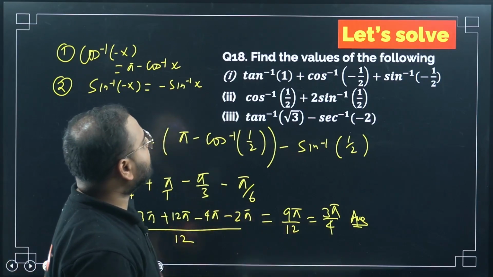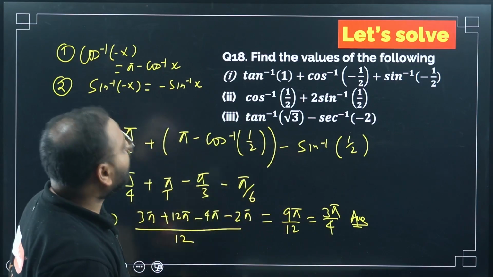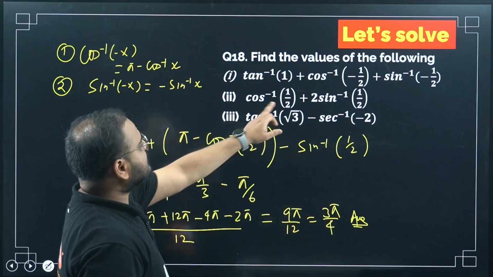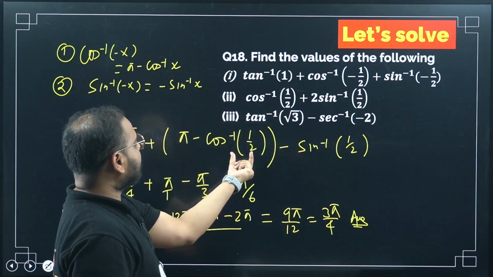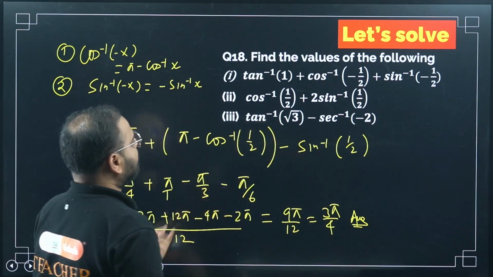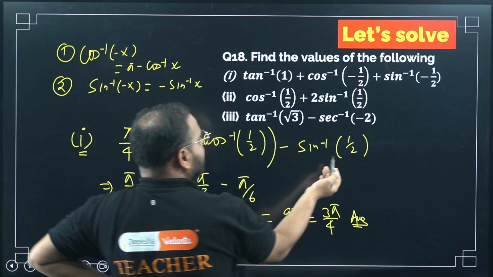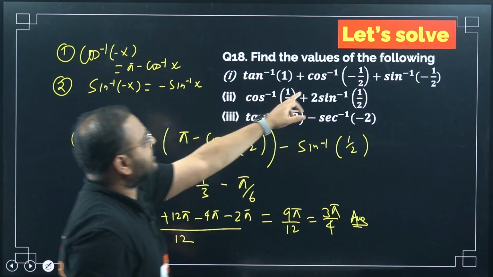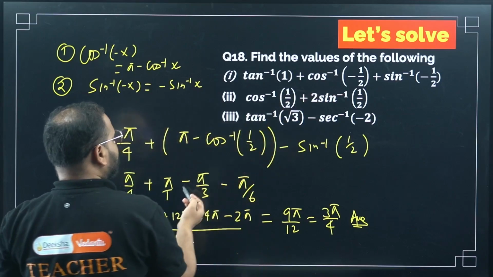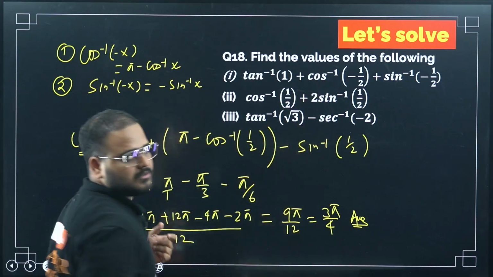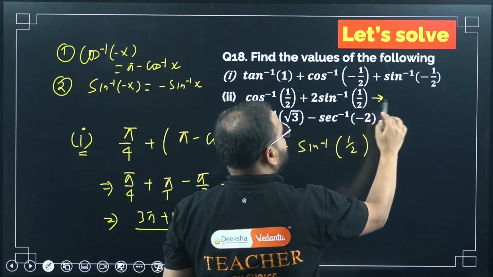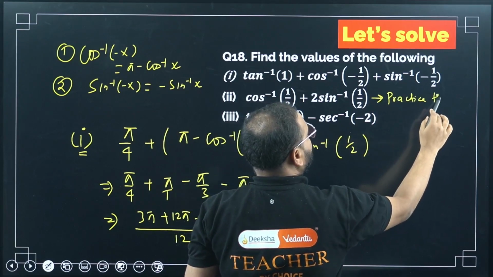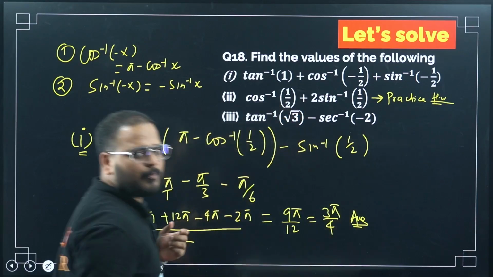It will be done, no problem. Should I do the second one? Okay, let's do it. Second one, why don't you try? Same way, right? This is a simple angle. 1 by 2. I've already done it here. Cos inverse of 1 by 2, I've written here value pi by 3. Tan inverse of 1 by 2 is again what value? Pi by 6. Simple. Here it is positive, so I've taken here negative because the question was negative in this case. But here it is positive, so don't take the negative sign, and multiply 2 to this. Okay, so this you can practice from your side. You can write it as homework part. You can do this, not a big problem.